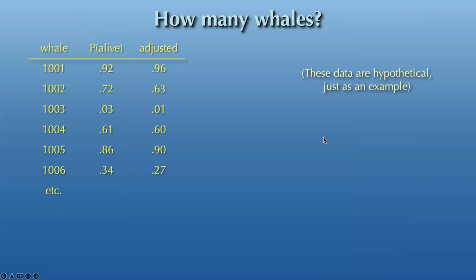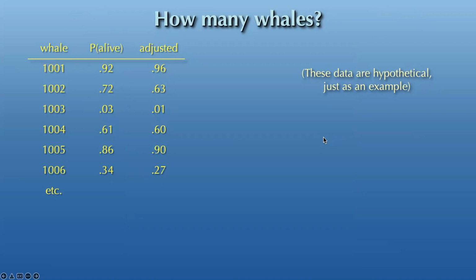So what we do to put all this together is for each whale in the catalog, we take its sighting record and estimate the probability of it being alive. We also have additional information, such as whether it was sighted entangled or with a vessel strike injury or other information. We use those variables as covariates in a logistic regression and use that to adjust the probability of being alive upward or downward.